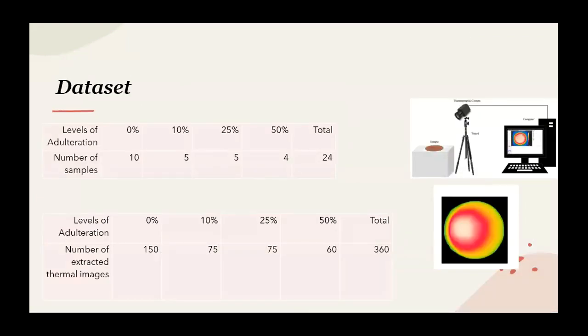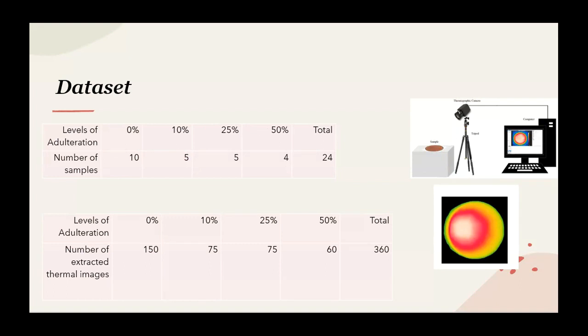For this purpose, a set of 40 honey samples was prepared, which included 10 pure honey samples, as well as honey samples that had been adulterated with 10%, 25%, and 50% sugar syrup. The samples were subjected to a temperature of 60 degrees.